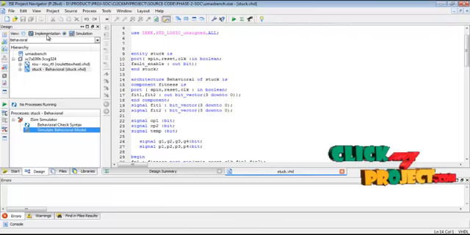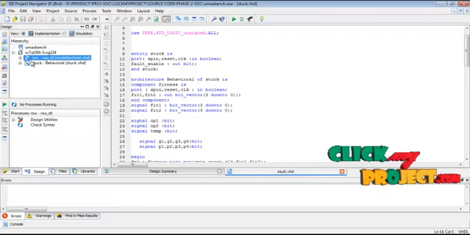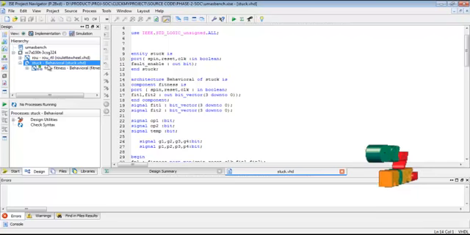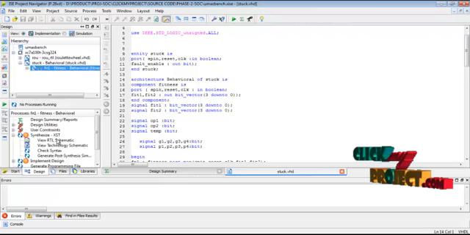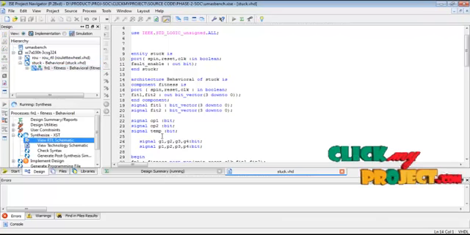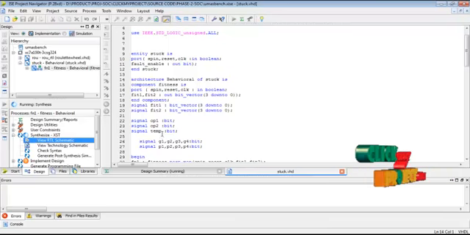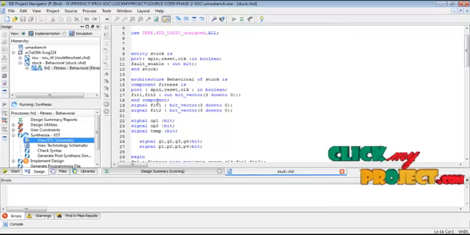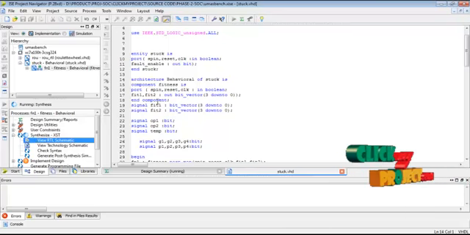Then for implementation, select the route fitness function and create the RTL schematic diagrammatic representation. This RTL diagrammatic representation shows what logical blocks are present in our SoC architecture.